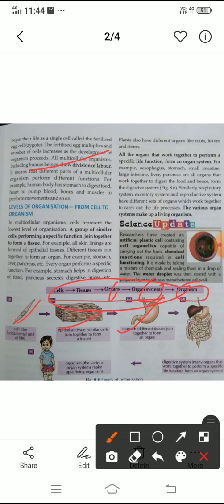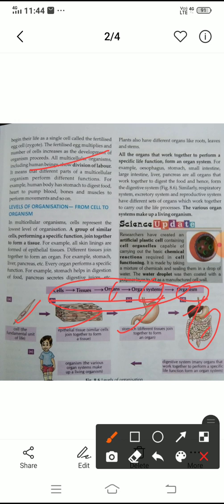When these organs combine with each other, they make an organ system. This is an organ system. Can you identify it? This is the digestive system, because it has the stomach, large intestine, liver, and many more.